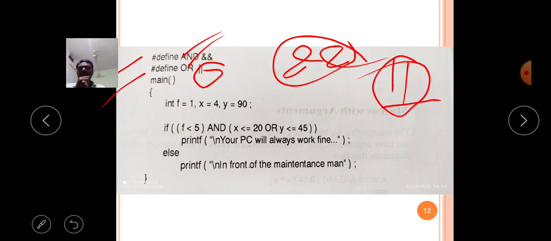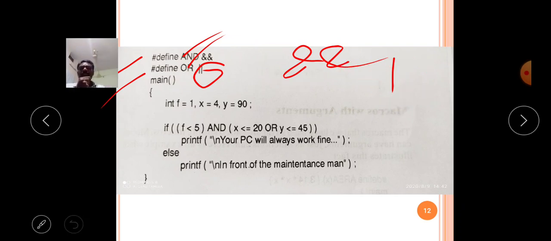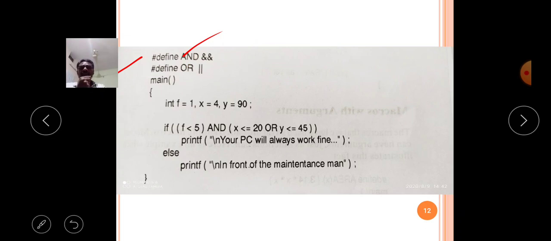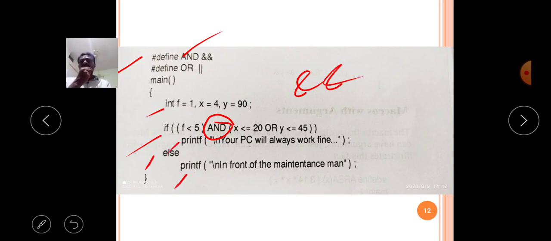Now the first preprocessor will execute the total C program. Coming to the first line, there is no AND macro. Coming to the second line, the AND macro name occurs, so in this place it will be replaced with the AND symbol. Then the next lines have no change.